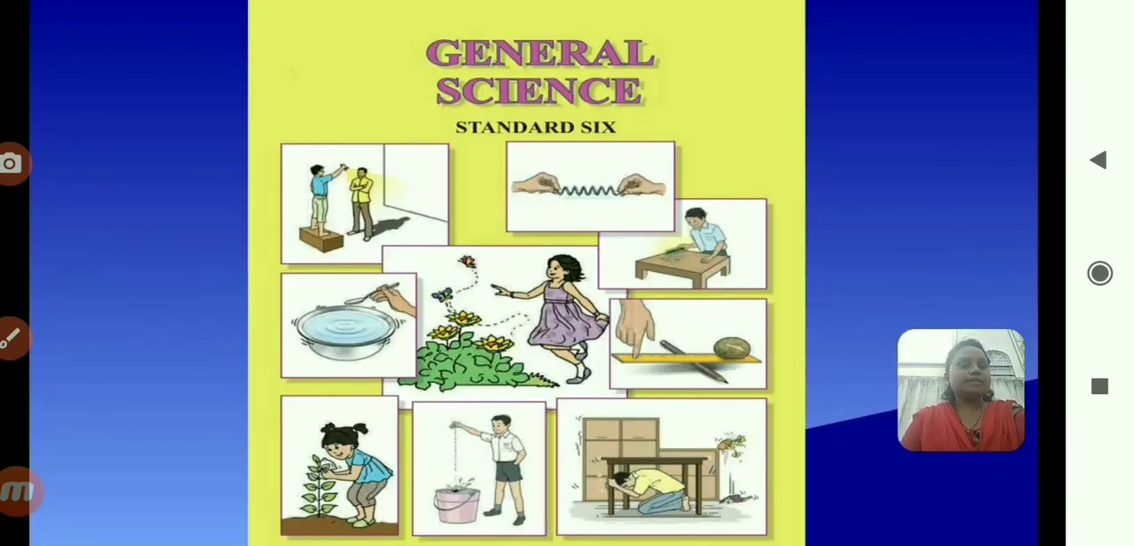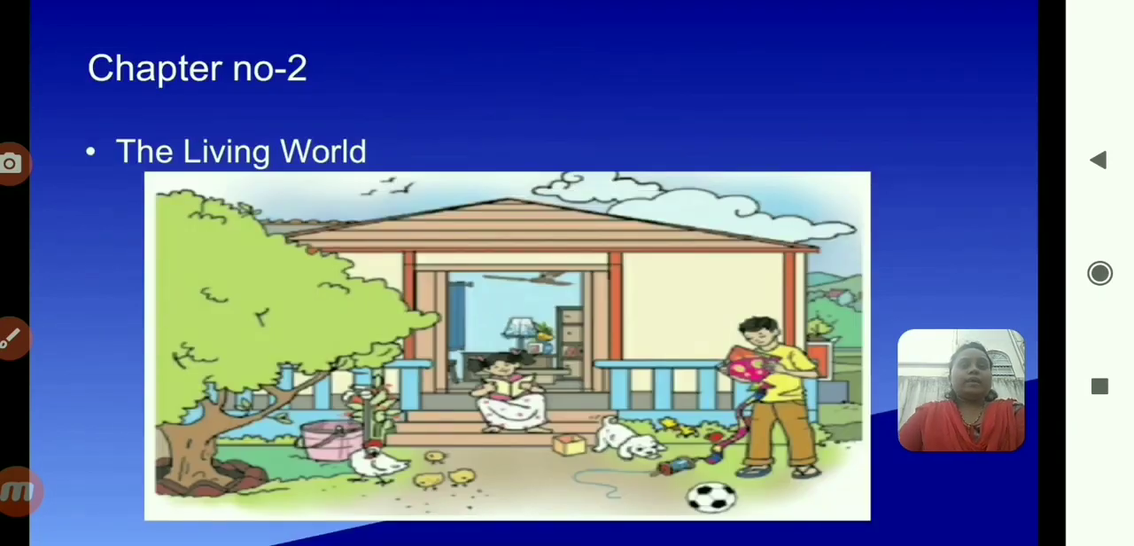This is your general science textbook standard 6. And this is your chapter, the living world you have to learn today. Okay. Look at that picture and tell me the object name. Home, tree, boy, girl, hen, bucket, dog, some toys are there, football is there. These all are the things, objects, okay.